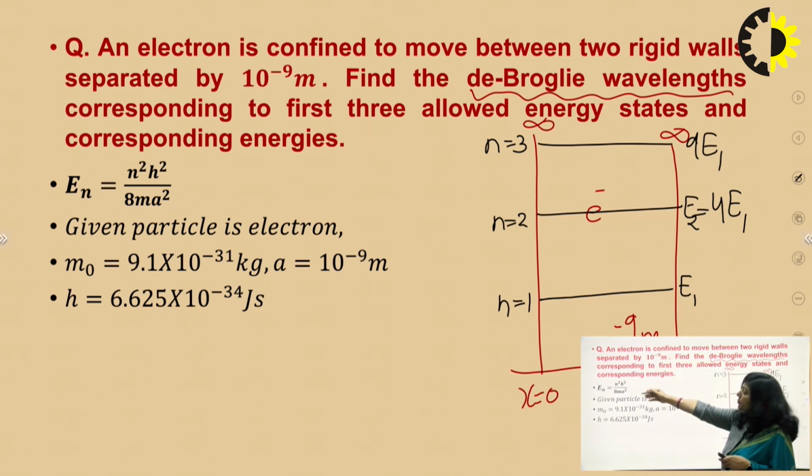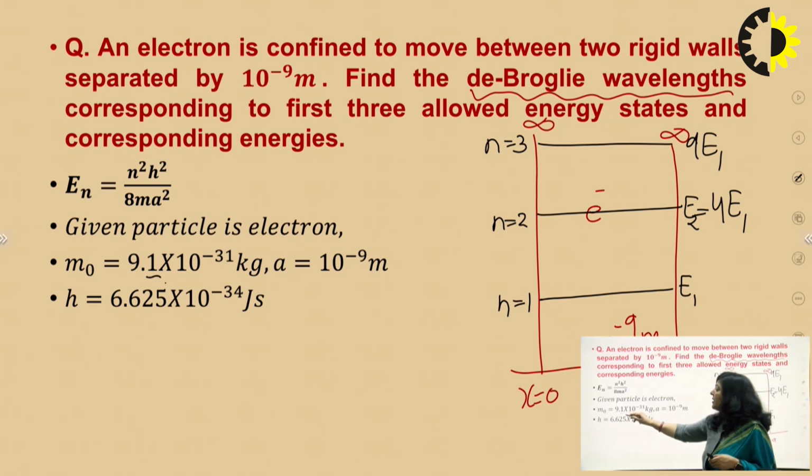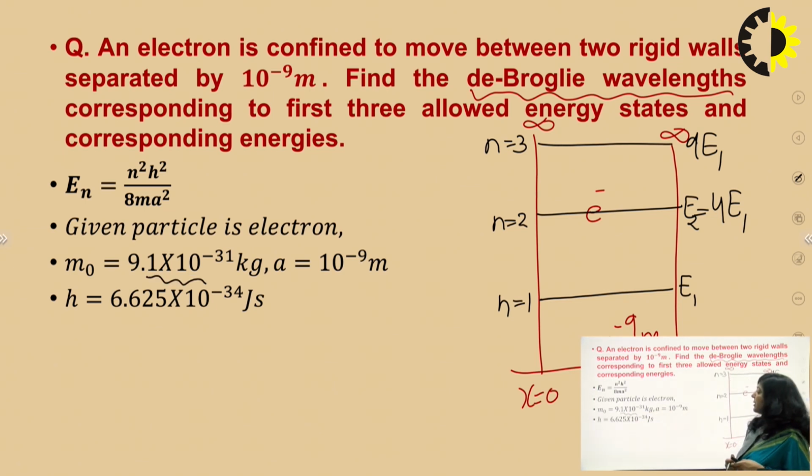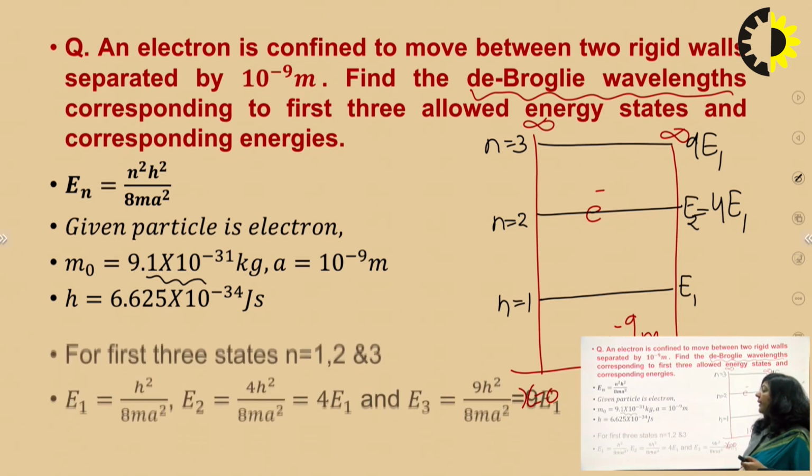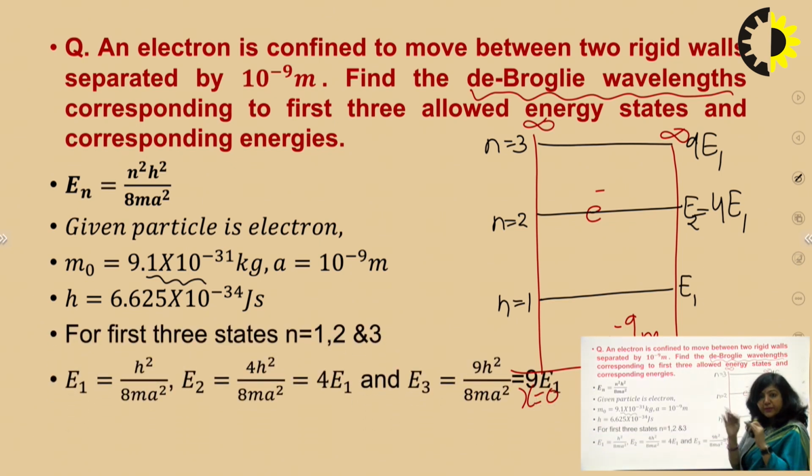Now, in this expression, you know the significance of each and every term. You know this h is Planck's constant. Since the particle trapped is an electron, the mass is 9.1 into 10 raised to power minus 31 kg. a, that is the width of the box, is 10 raised to power minus 9 meter. And you know the value of Planck's constant. So just find the value of the first energy state when n takes the value 1.